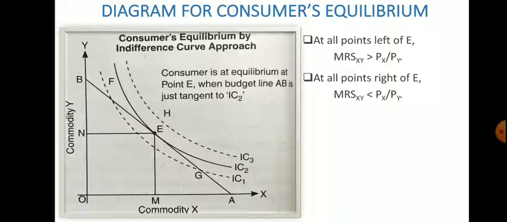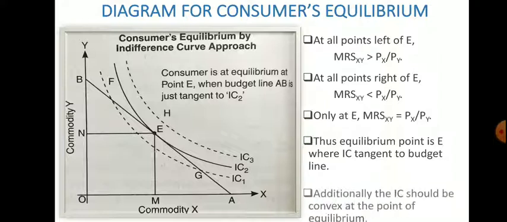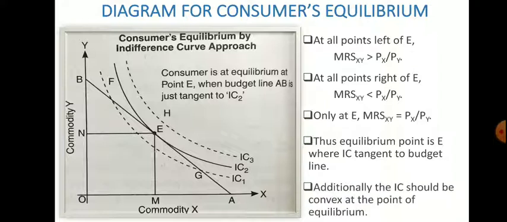Whether the person is left or right of point E, they always try to move to point E. Only at point E is MRS xy equal to Px by Py, so the equilibrium point is where IC2 is tangent to the given budget line, and additionally the IC should be convex at that point of equilibrium.